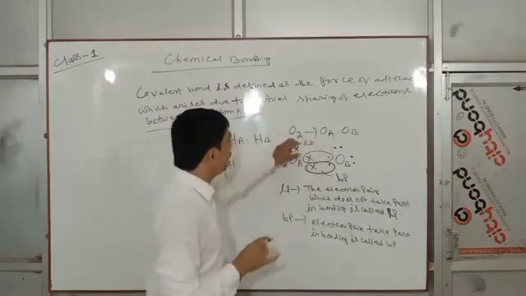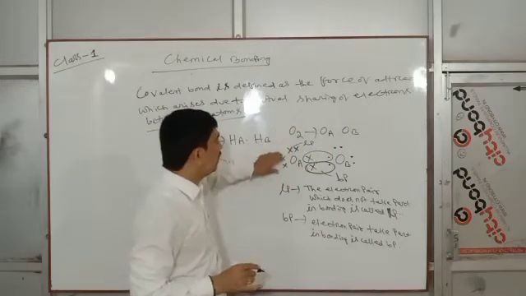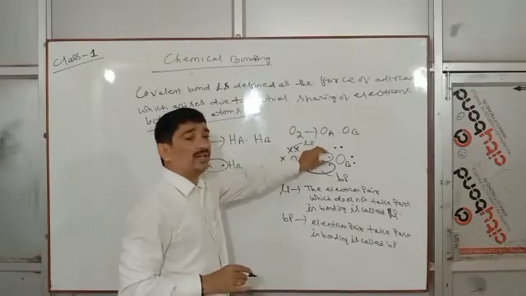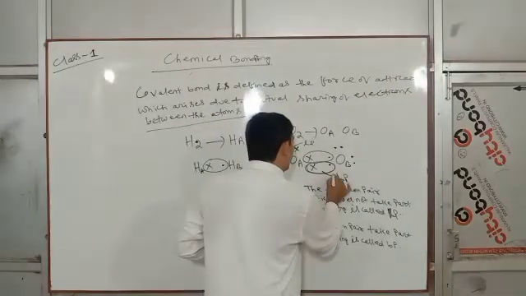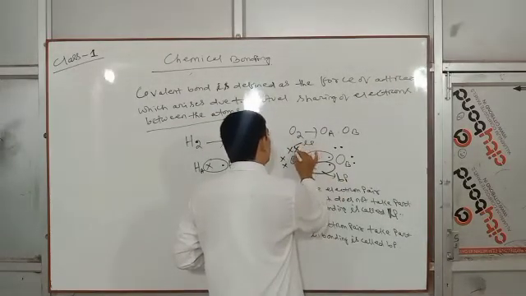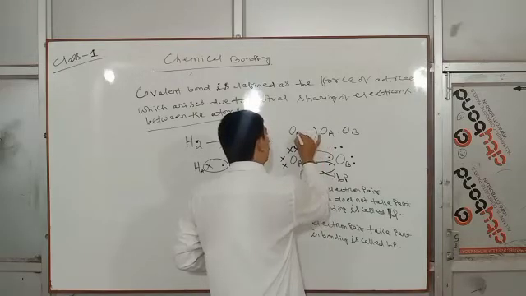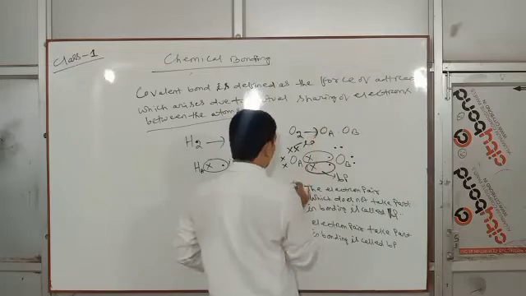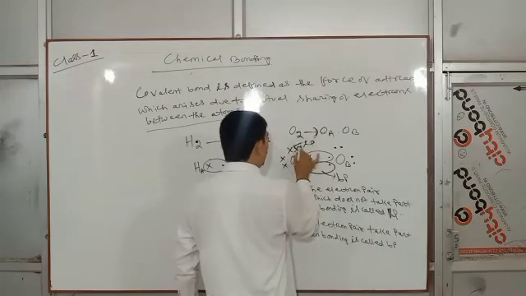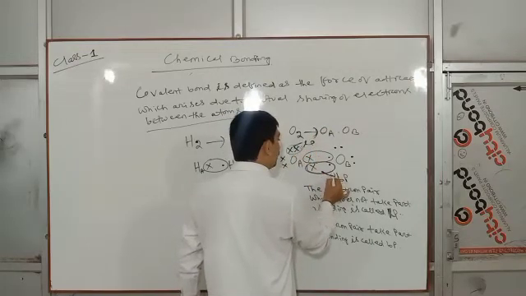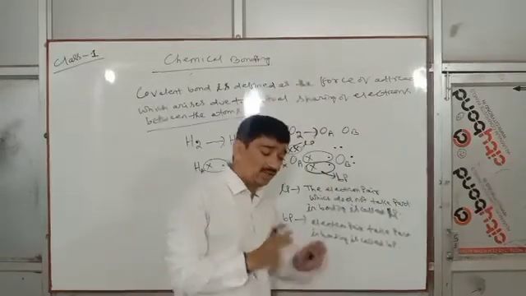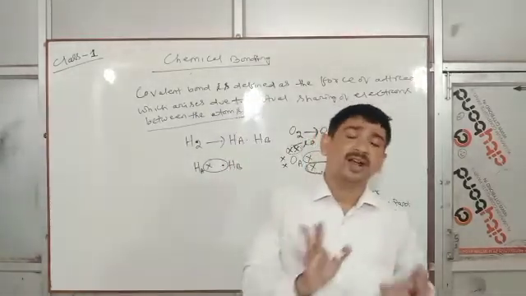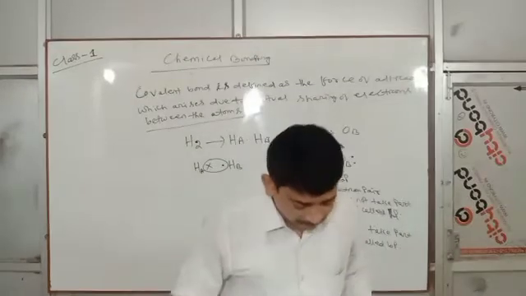Lone pair. So the electron pair which does not take part in bonding, that is lone pair. The electron pair which takes part in bonding, that is called bond pair. Clear? This is bond pair and this is lone pair. The electron pair which does not take part in bonding is called lone pair. The electron pair which takes part in bonding is called bond pair. Clear? So this is all about lone pair and bond pair and covalent bond.